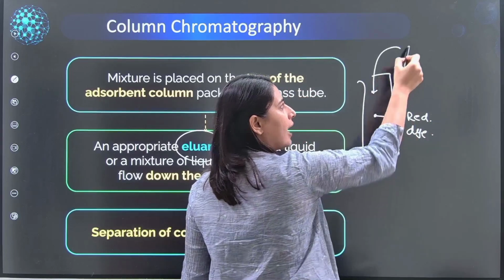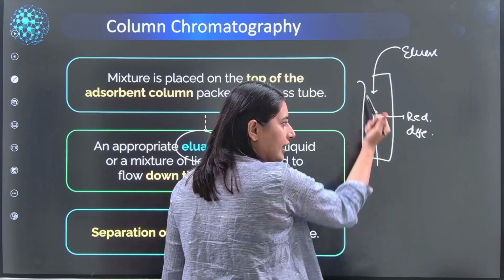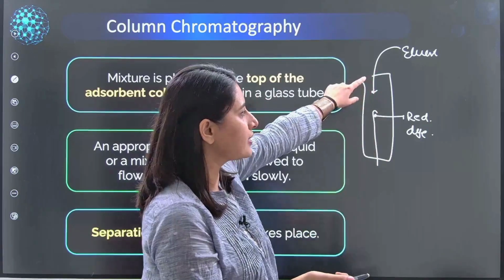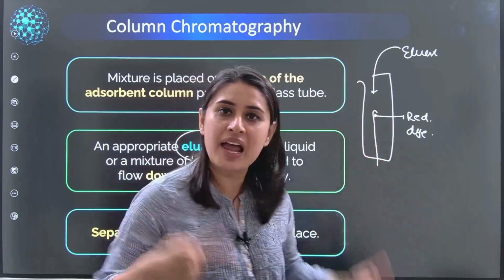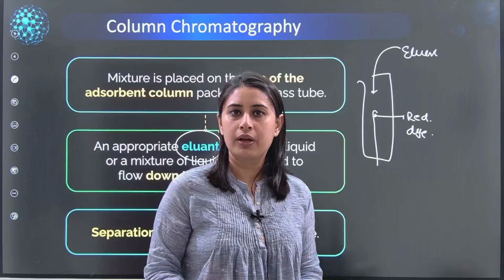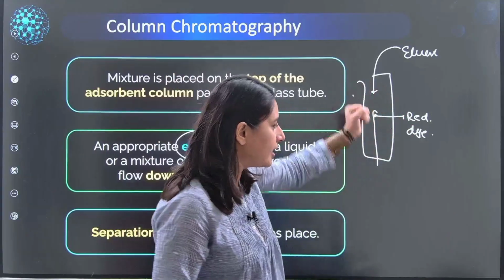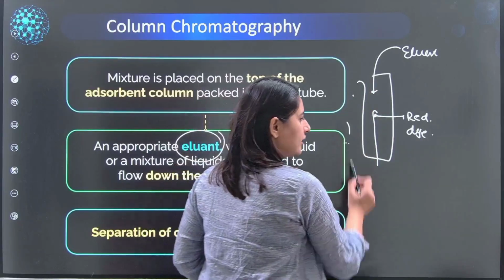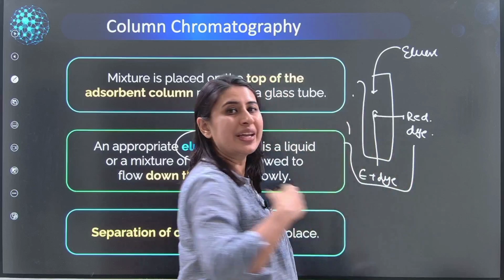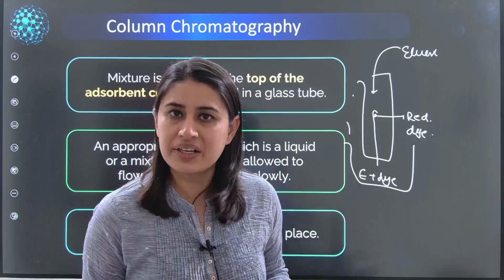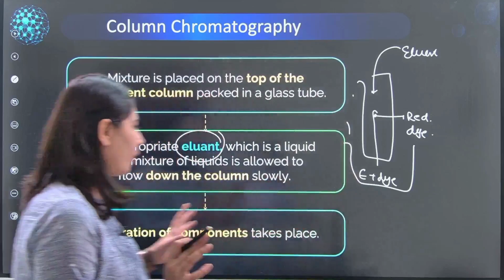Now I can add an eluent which is going to carry it. An eluent is that substance which can dissolve this red dye into itself, working on the like dissolves like principle. It will take this dye and come to the bottom, and here you have eluent plus dye. So basically it is doing deadsorption. Do you understand what an eluent does? It is going to carry out the deadsorption.